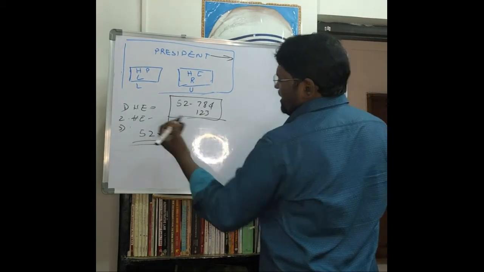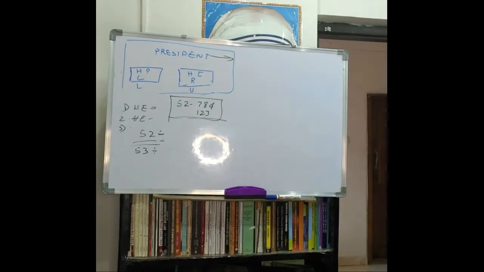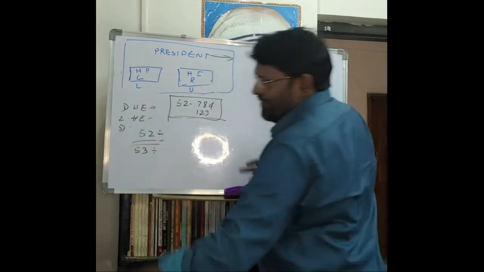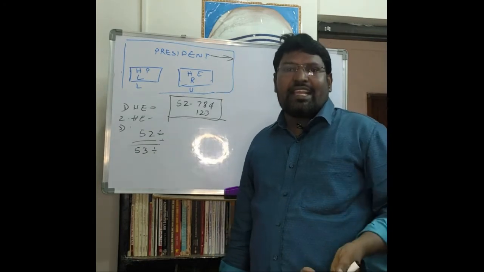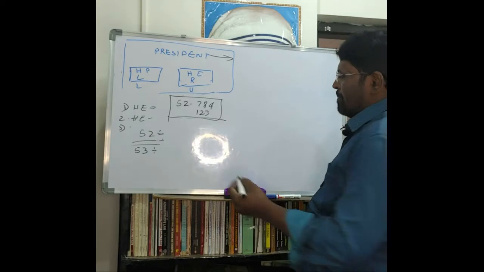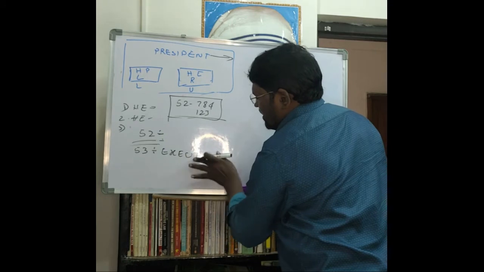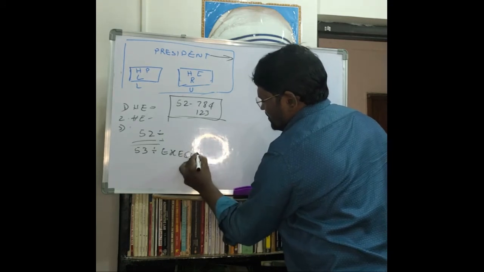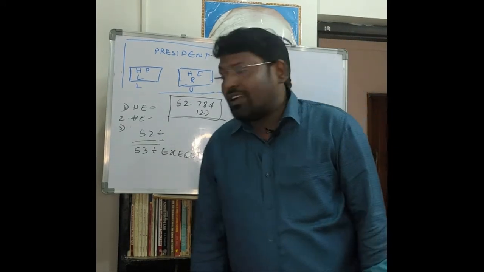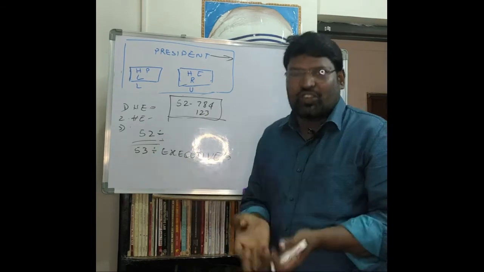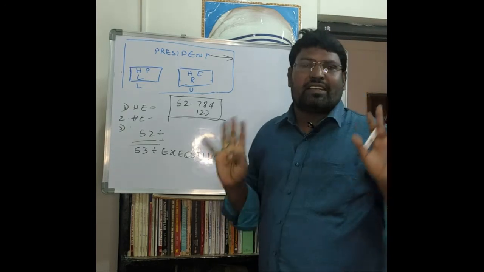Next, Article 53 lays down that the president of India exercises the executive power directly or through subordinate officers.